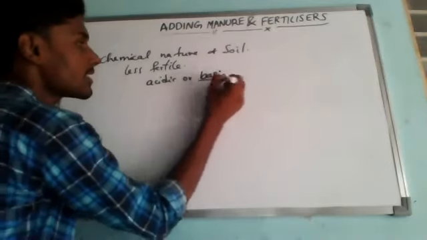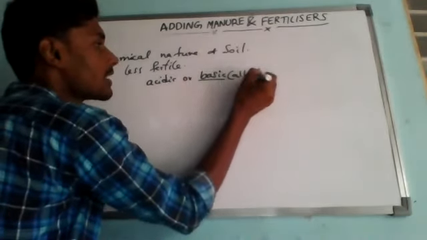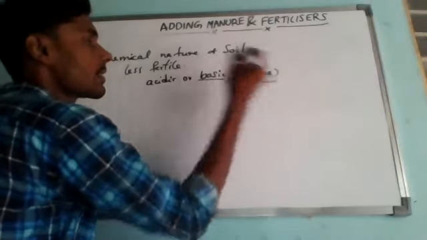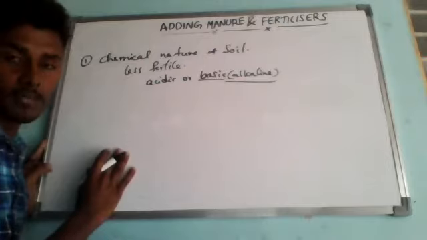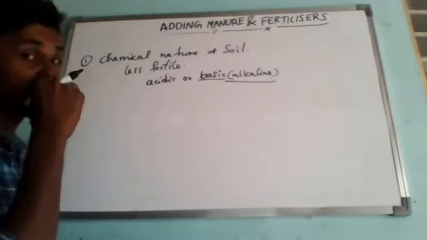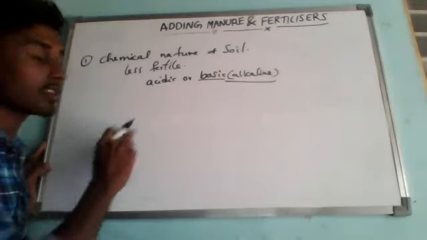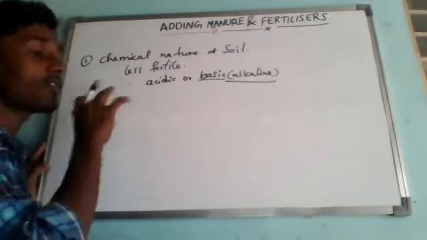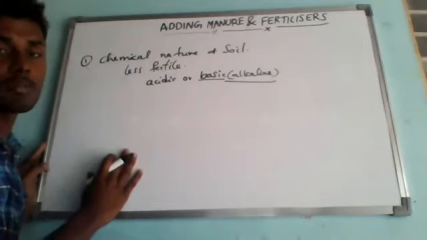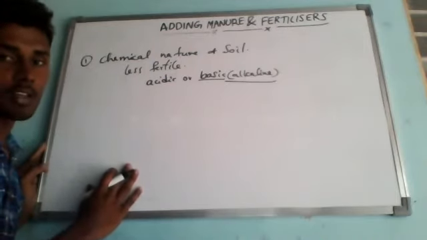This basic nature we can also call alkaline nature. You remember, alkaline or basic, both are the same. We have even studied this in class 9, in the chapter on acids, bases and salts, including the everyday uses of acids, bases and salts. Correct or not?